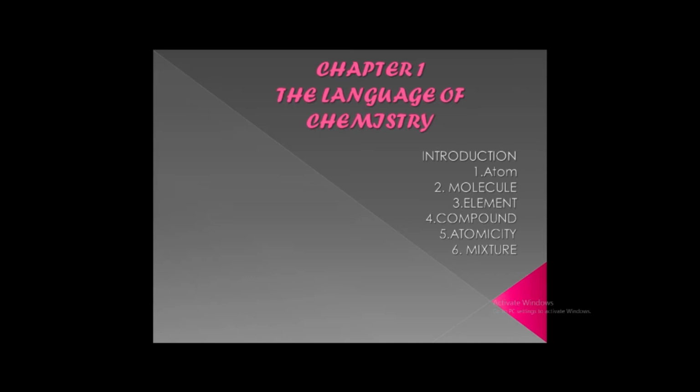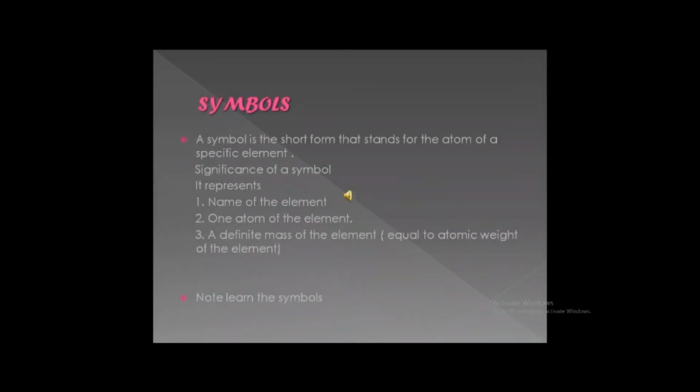As we know that there are so many elements present in nature, how to distinguish between the elements we will study in the next slide. Students, as so many elements were discovered, how to distinguish between the different elements? A short form to represent the element was given by our alchemists, our forerunners. After that, there was a scientist called Dalton. He also gave some pictorial symbols to represent different elements.